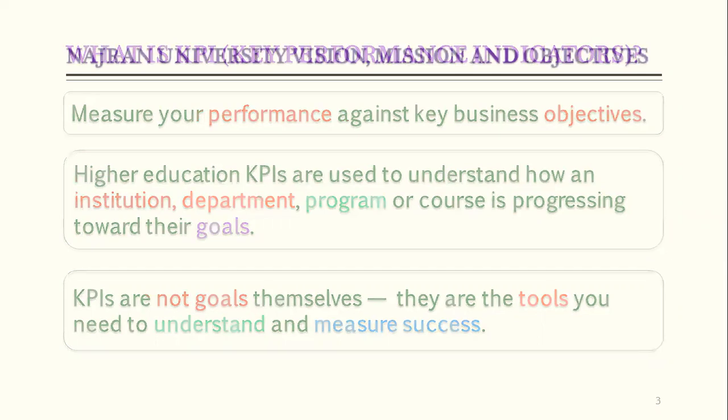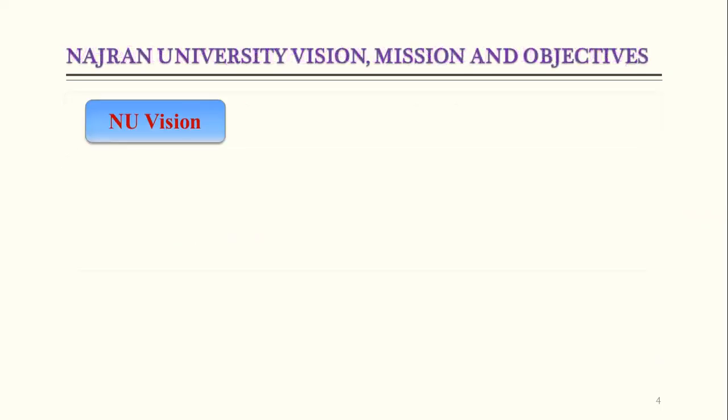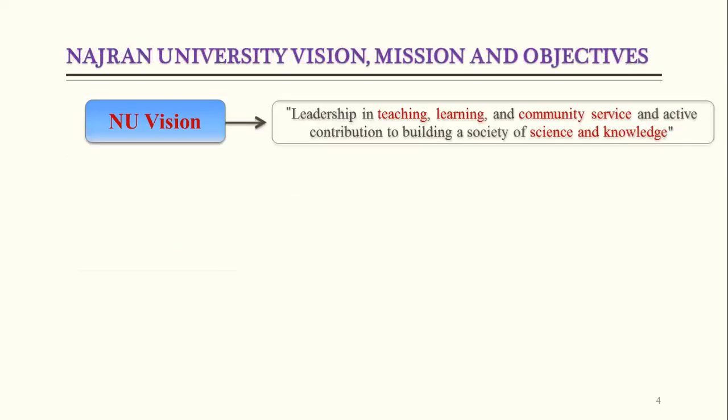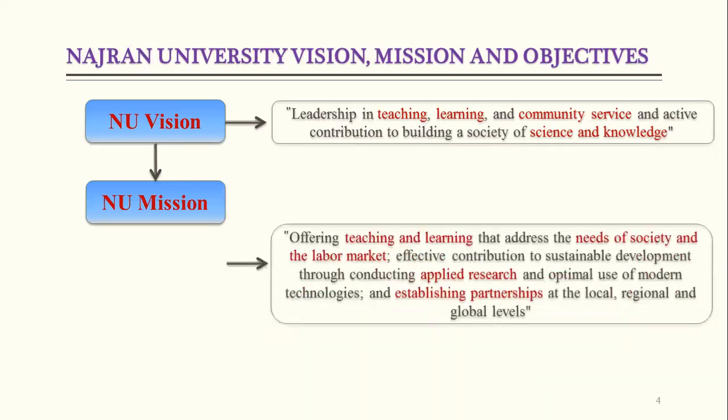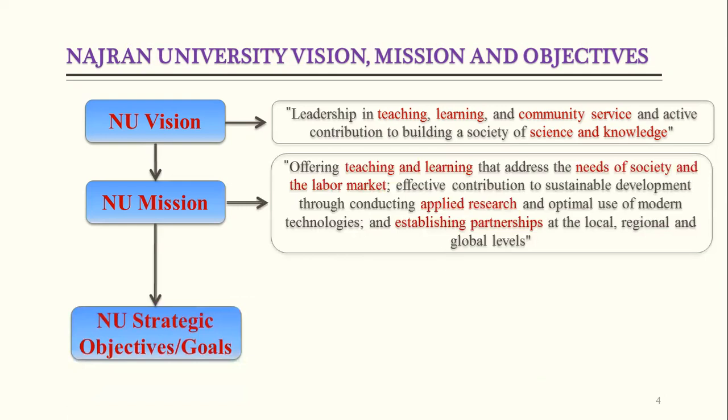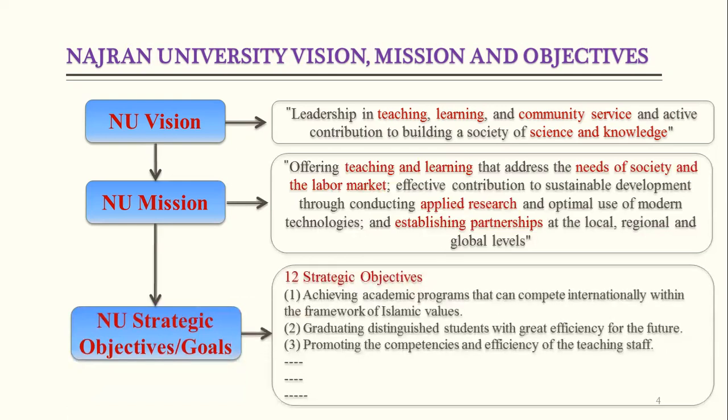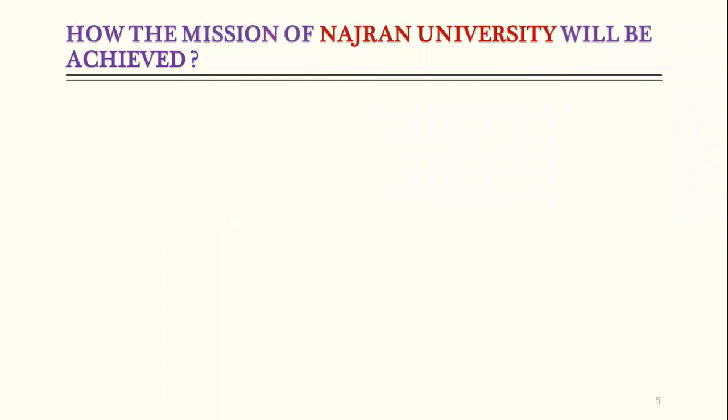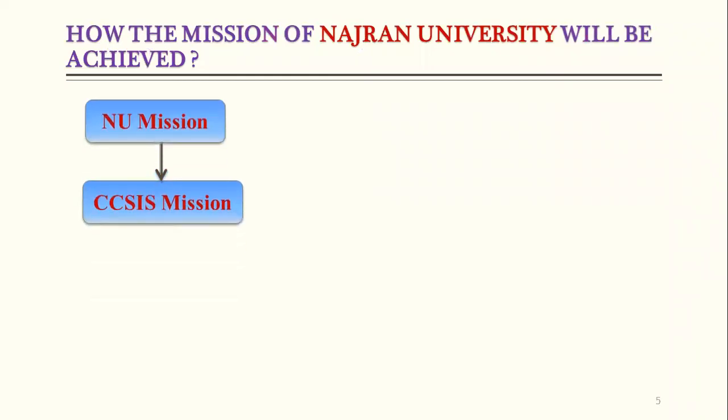So if we go at the top level, the Najran University has the vision, and from the vision, the university mission is derived. And then from the university mission, there are strategic objectives. So in total, if we see, there are 12 strategic objectives. Our main objective is to achieve the mission of our university, our institution. So now we will check how the mission of Najran University will be achieved.